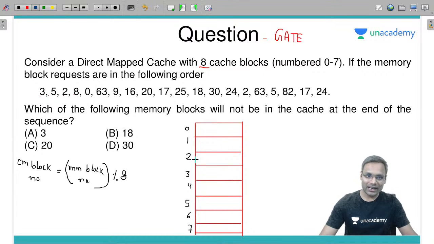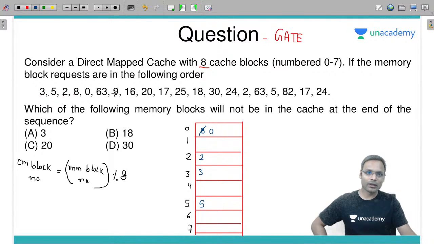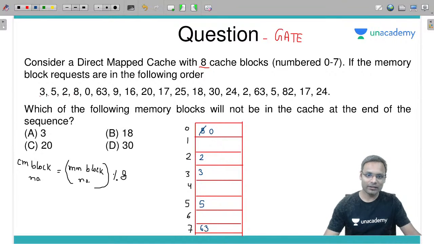3 mod 8 is 3, so 3 will be kept here. 5 mod 8 is 5, so it goes at 5. 2 mod 8 is 2, kept at 2. 8 mod 8 is 0, kept at 0. 0 mod 8 is 0, but in one block you can keep only one block. 8 is already there, so we replace it and bring in 0. 63 goes at 7, since 63 mod 8 is 7.